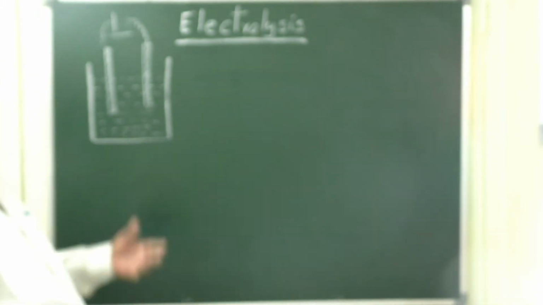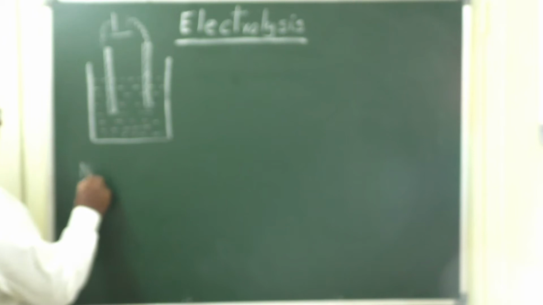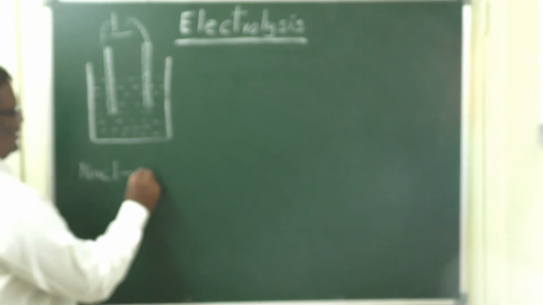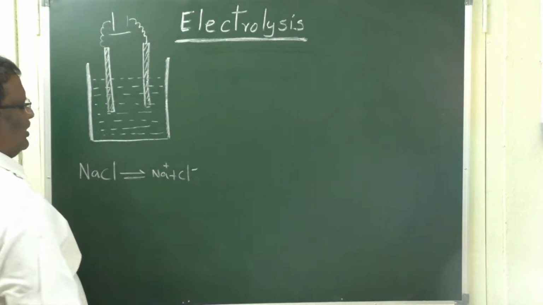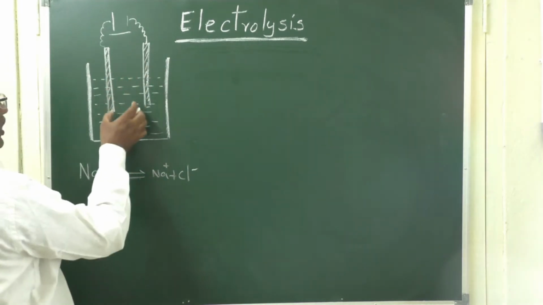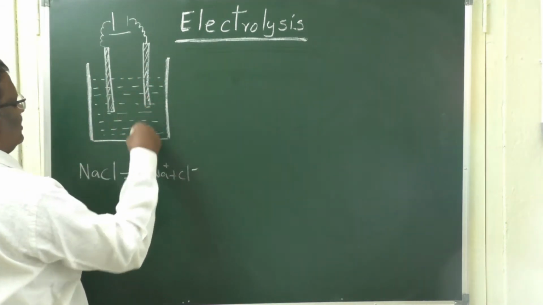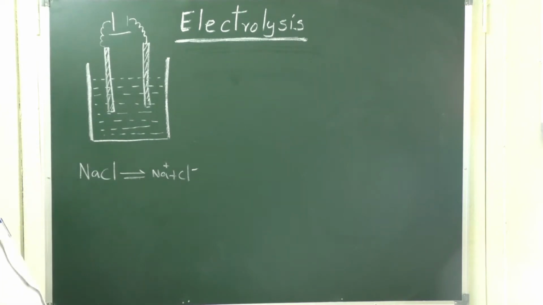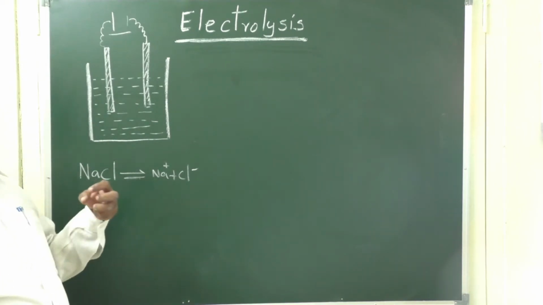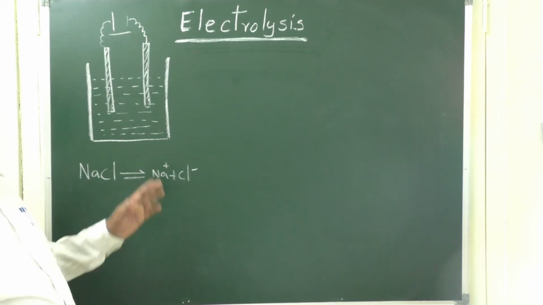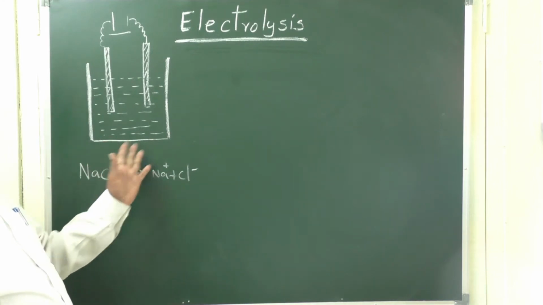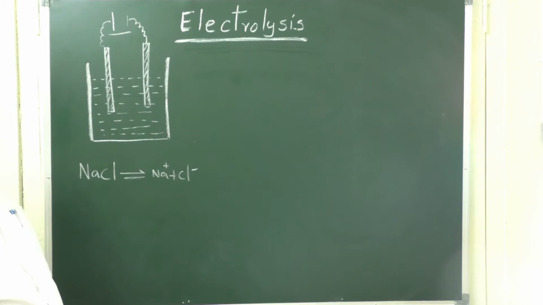Now, as we discussed earlier in the beginning of the chapter, we have taken fused sodium chloride. This fused sodium chloride is in an ionized state. It ionizes to give Na plus and Cl minus ions. Before applying the external EMF, the positive ions and negative ions are free to move in all directions in the solution. Whenever you apply external EMF, their movement is restricted, and all positive ions will move towards the cathode and all negative ions will move towards the anode only.